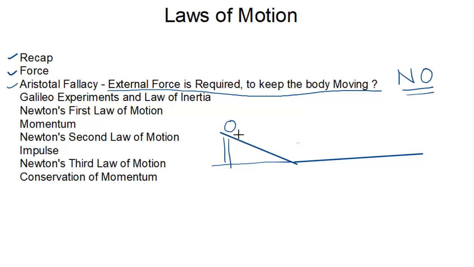Now, after rolling the ball, what he observed is that the speed of the body increases when it comes down, and when it reaches the horizontal surface, it moves some distance and then comes to rest.